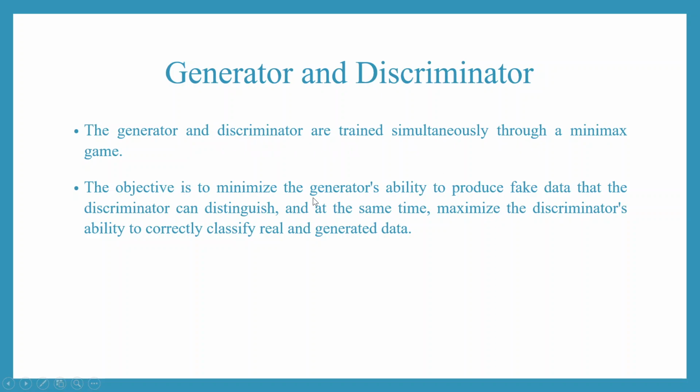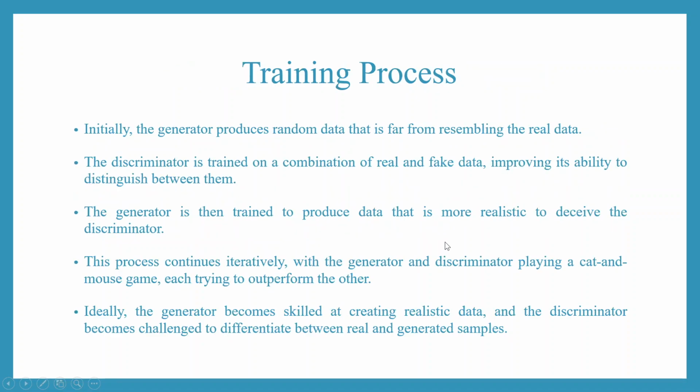The objective is to minimize the generator's loss, that is, to produce fake data that the discriminator cannot distinguish, and at the same time maximize the discriminator's ability to correctly classify real and generated data. Initially, the generator produces random data that is far from resembling the real data. The discriminator is trained on a combination of real and fake data, improving its ability to distinguish between them.